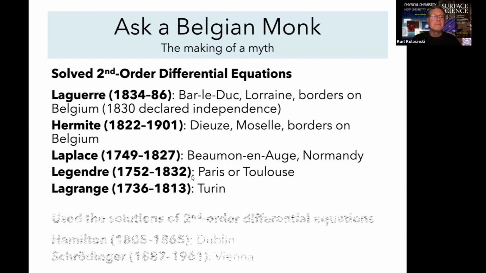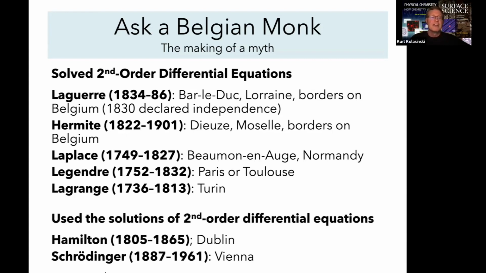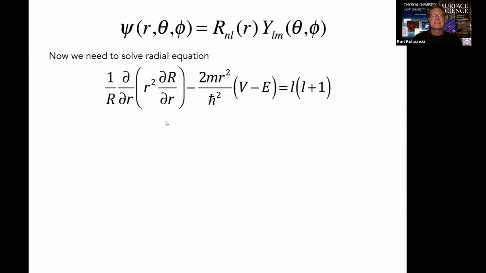Now, you might say, yeah, but what about Hamilton and Schrödinger? They weren't Belgium. They weren't even close to Belgium, right? Nowhere near. Probably didn't holiday there either, right? But note, they didn't come up with the solutions to second order differential equations. They used the solutions of the Belgian monks to solve their second order differential equations. So now that's exactly what we have to do.